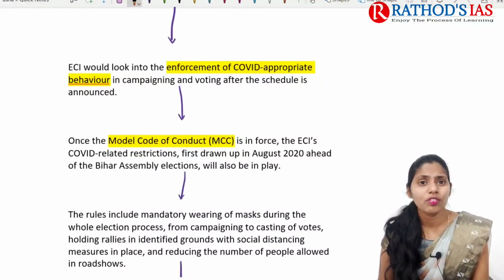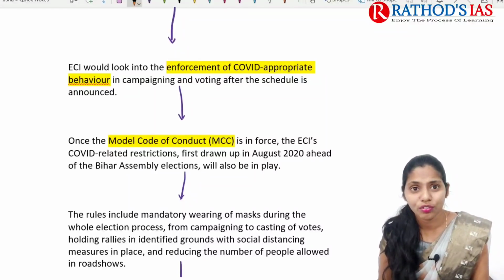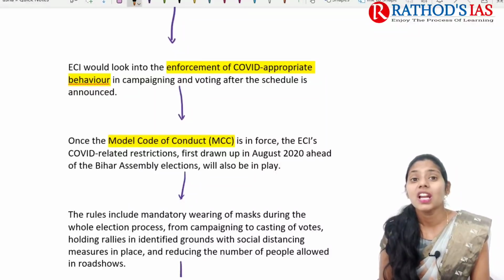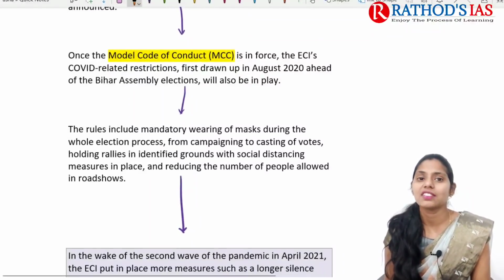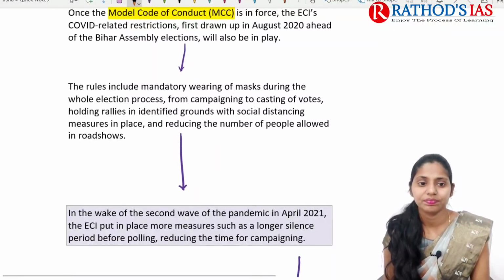Once the model code of conduct, that is MCC, comes into force, the Election Commission's COVID related restrictions, first drawn from August 2020 ahead of the Bihar elections, will also play here. So once the model code of conduct comes into force, the Election Commission of India will come up with some restrictions as it did in the Bihar elections.